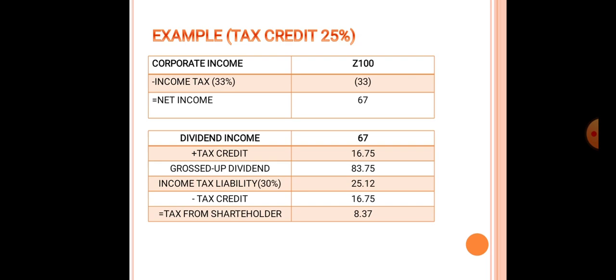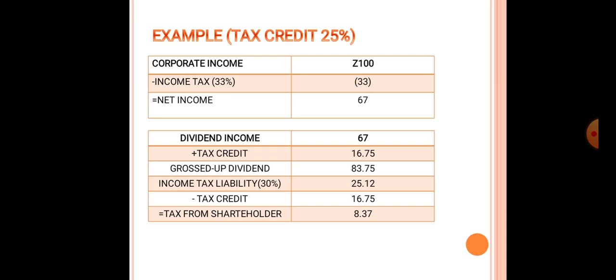Then the income is grossed up. That is 83 rupees 75 paisa. Then the income tax liability is 30% on 83 rupees 75 paisa, that is 83 rupees 75 paisa multiplied by 30 over 100. It comes to 25 rupees 12 paisa.